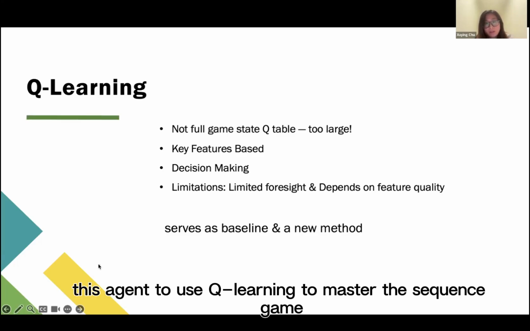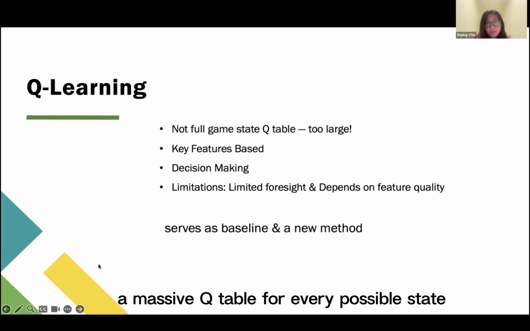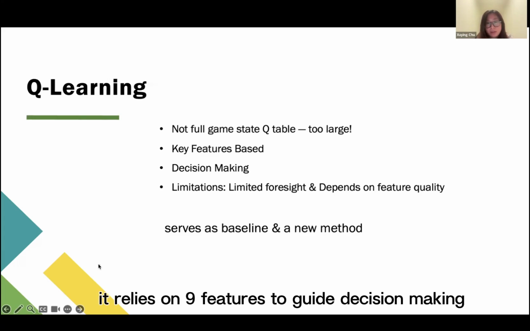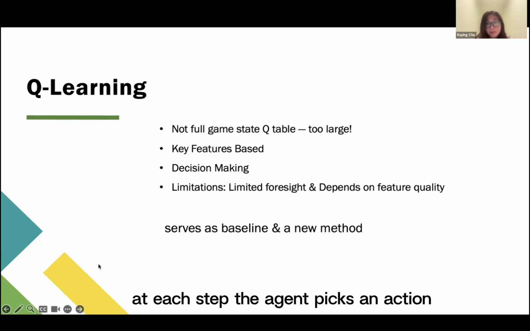This agent used Q-learning to master the sequence game. Instead of storing a massive Q-table for every possible state, it relies on 9 key features to guide decision-making. At each step, the agent picks an action based on the importance of these features and a bit of randomness for exploration. After playing the move, it observes the outcome and updates how valuable each feature is. This way, it gradually learns which features lead to better results.